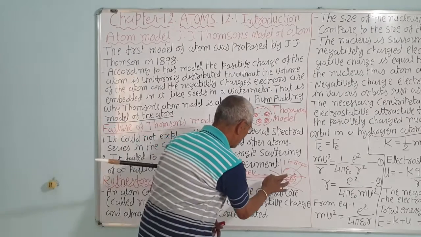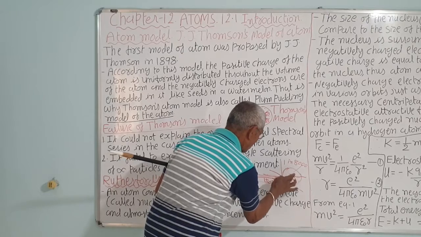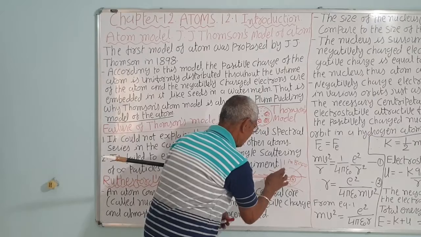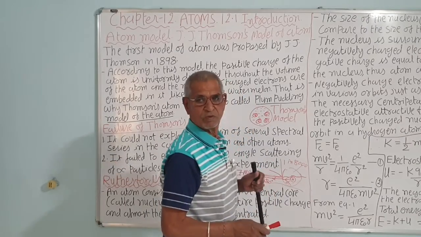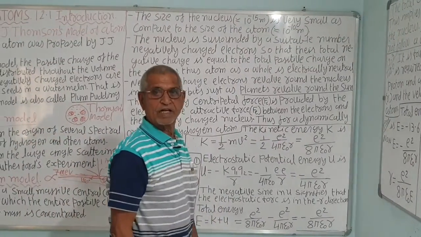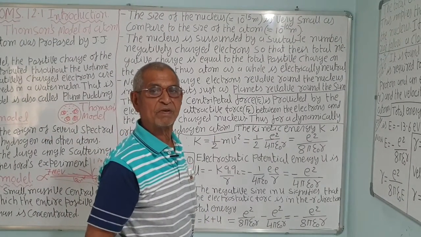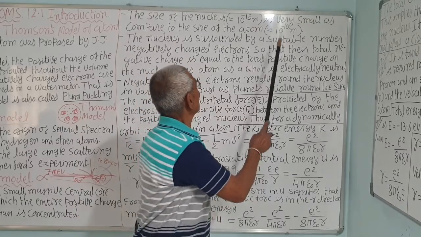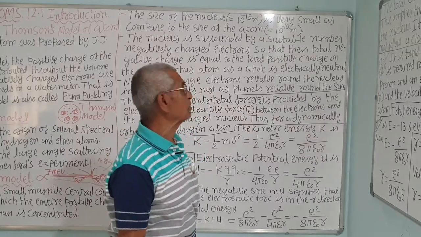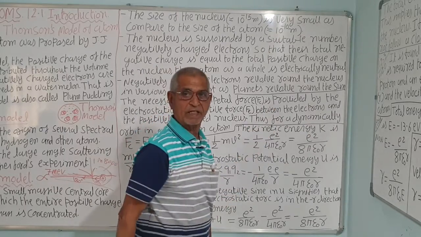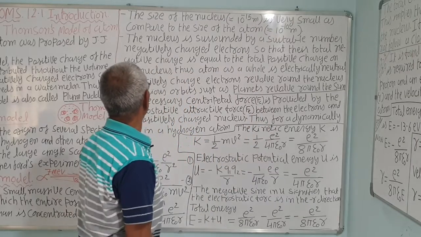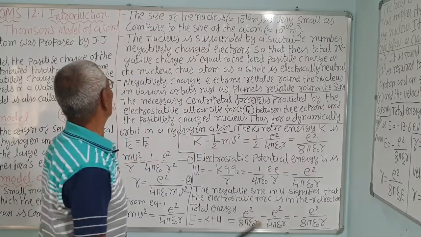So, positive charge is not spread here as per the Thomson model, but positive charge is only in the center, and negatively charged electrons revolve around in orbits. The size of the nucleus is very small, 10 raised to power minus 15 meter, that is 1 Fermi, very small as compared to the size of the atom. The radius of the atom is of the order of 10 raised to minus 10 meter. So, this ratio is about 10 raised to 5, correct. So, most of the atom is hollow according to the Rutherford model.